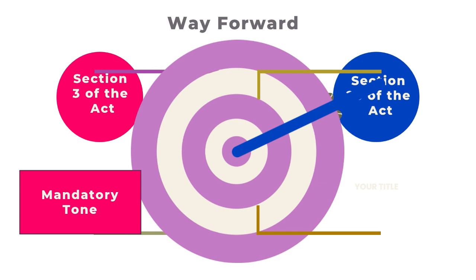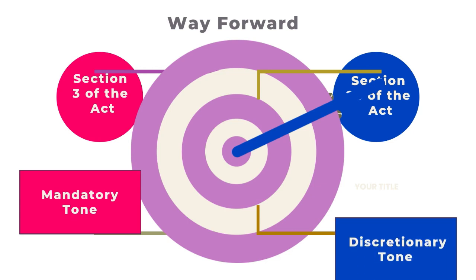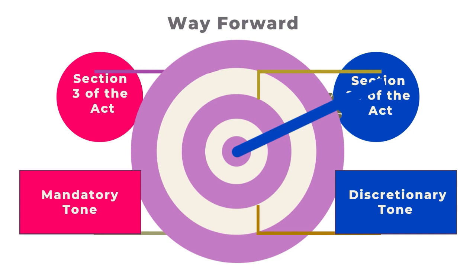And Section 26 is discretionary in tone, which allows flexibility of choice, using "may" or "can," implying that the action is optional. Section 26 of the Act says the appropriate government may take measures to promote and facilitate the personal mobility of persons with disability at an affordable cost. This "may" gives a discretionary tone. It does not impose a strict legal obligation, so non-action may not lead to direct legal consequences.